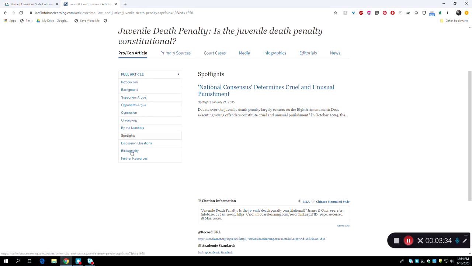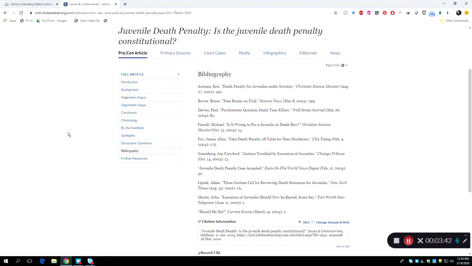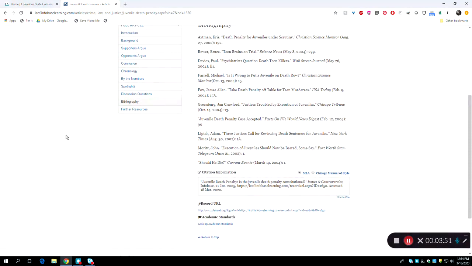Don't overlook the bibliography section, since the bibliography can give you additional ideas of where to look for information. As always, you must be sure to properly cite those articles if any information is taken from them. The Further Resources section includes contact information for the Death Penalty Information Center and the organization Justice for All.